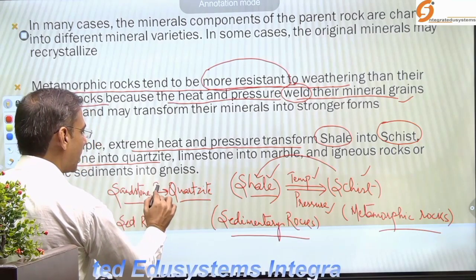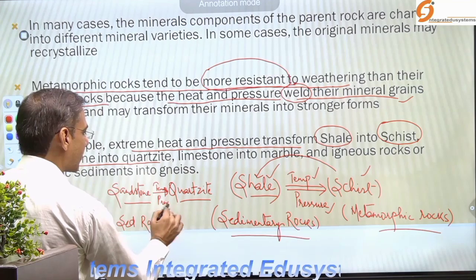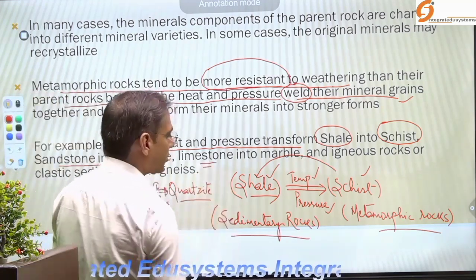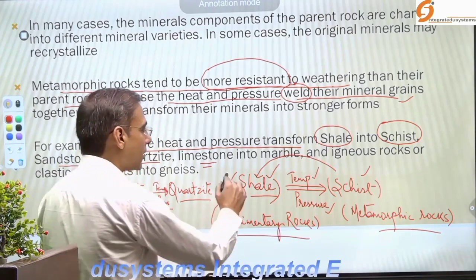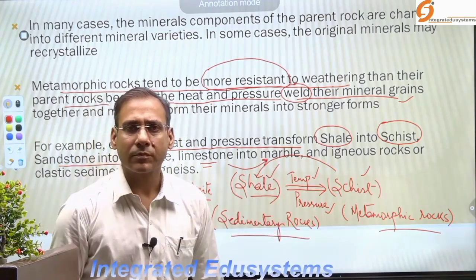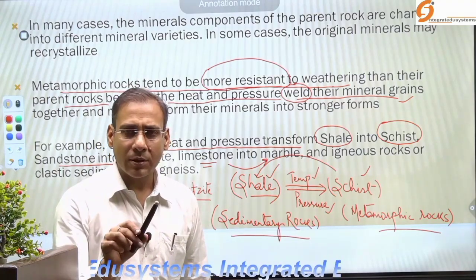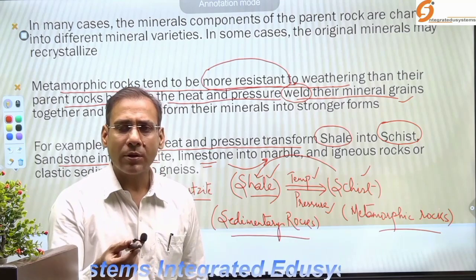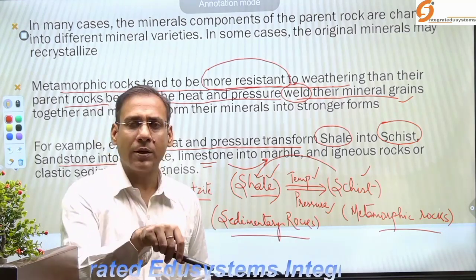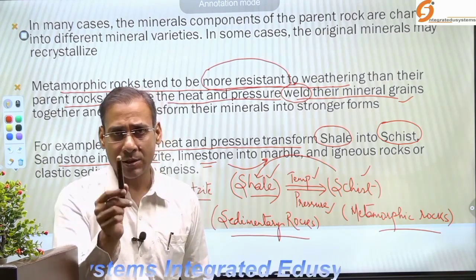Because of intense temperature and pressure applied over this. Now limestone, again a sedimentary rock. When pressure and heat are applied over limestone in nature, limestone converts into marble. Marble is a metamorphic rock. Limestone is a sedimentary rock.